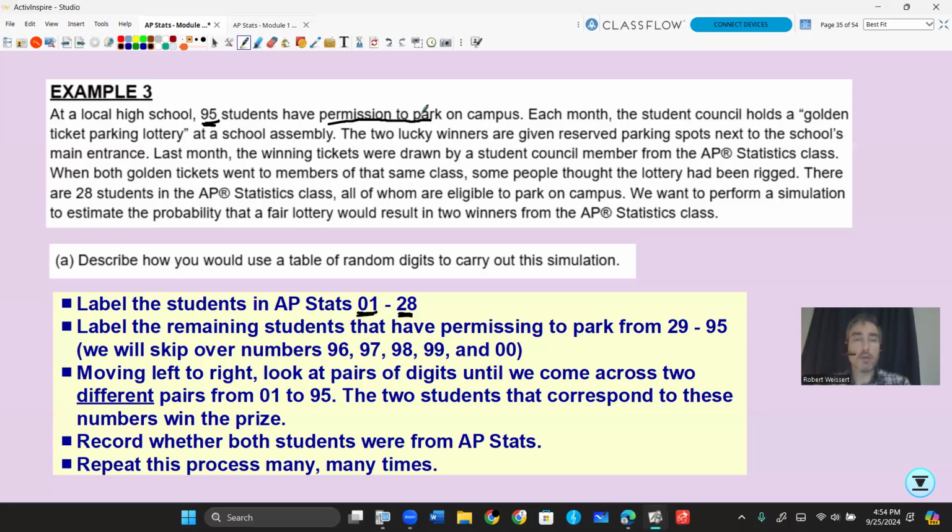We're going to move left to right. We're going to look at pairs of digits until we come across 2 different pairs from 01 to 95. And the 2 students that correspond to these numbers are going to win the prize. Record whether both students were from AP Stats and repeat this process many, many times. Generally in a simulation, you want to do at least 50, preferably 100 or more if possible, but it's very time consuming to do these without technology.